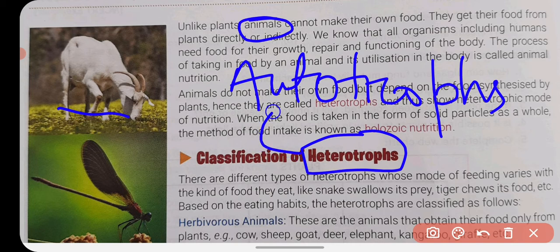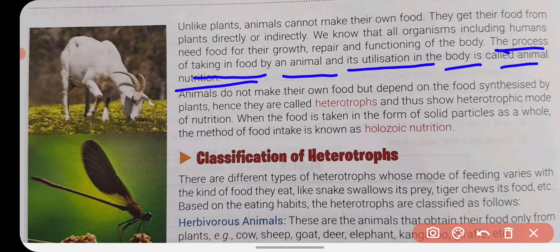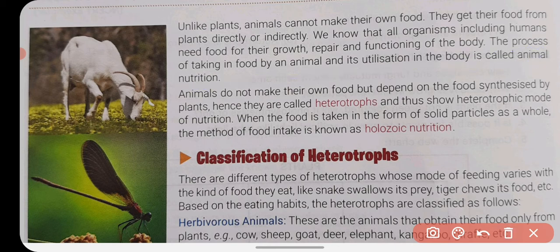They get their food from the autotrophs. They get their food from the green plants directly or indirectly. Now, the process of taking in food by an animal and its utilization in the body is called animal nutrition. What is animal nutrition? Animal nutrition is the process in which the animal takes in the food and that food is used by their body.